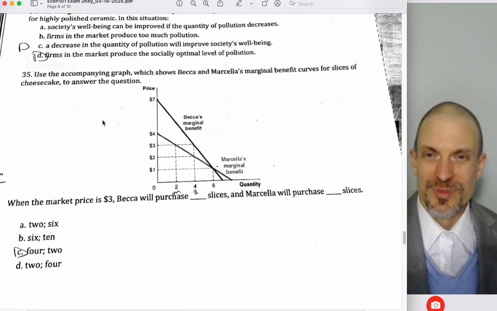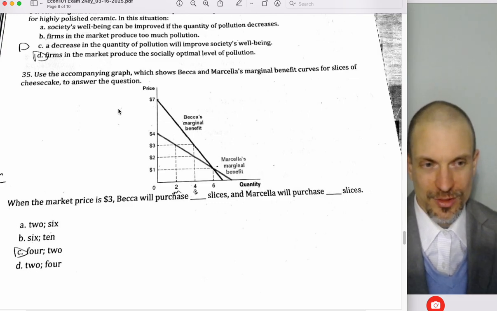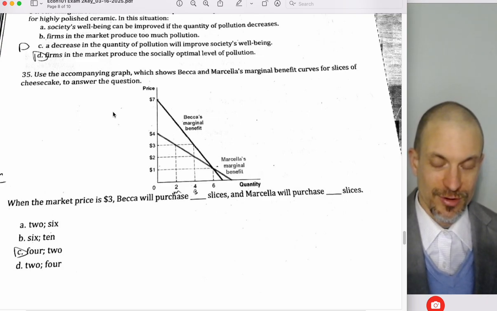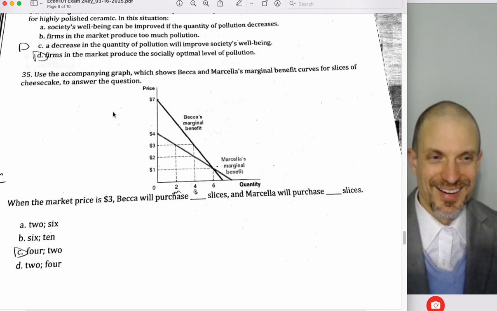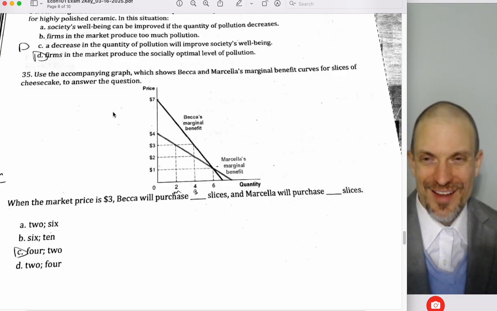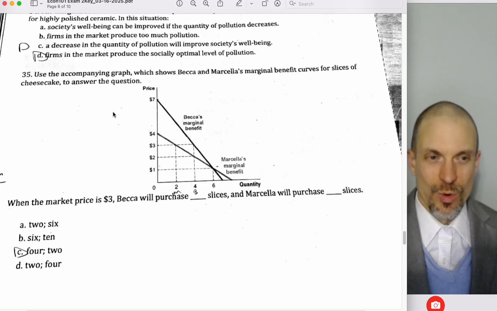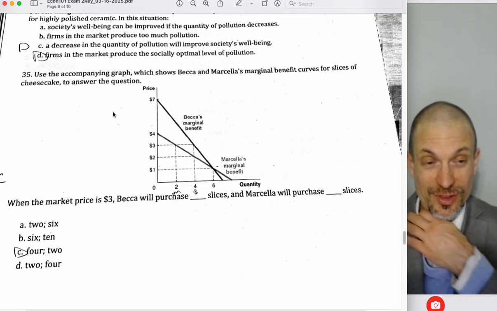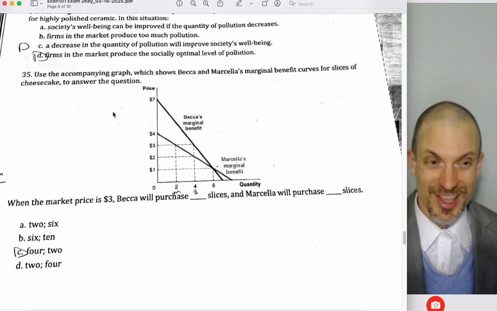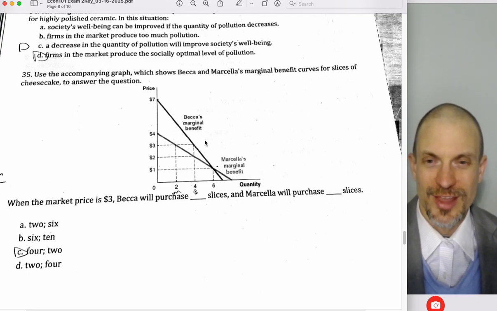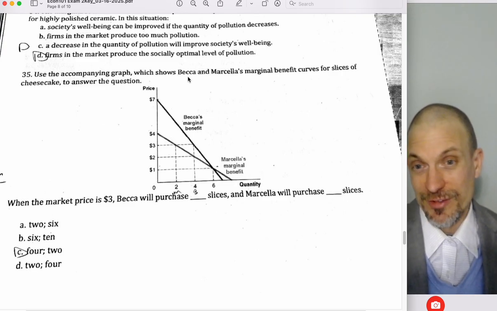I went to a graduation when I was a little kid, and they had cheesecake at the end of the reception, and I thought it was regular cake, so I took it. I wasn't supposed to have this dessert anyway because I wasn't graduating. I was just a guest or whatever. So I grabbed the cheesecake and I ran off in the corner. I was gonna pop it in my mouth. I was probably about 8 years old. And it was horrible. I not only lost my cake, I almost lost my cookies right there. I had to find a garbage can. It was brutal. And to this day, I just hate cheesecake. Some people love it. It's not for me. Anyway, but it definitely is for Becca and Marcella.